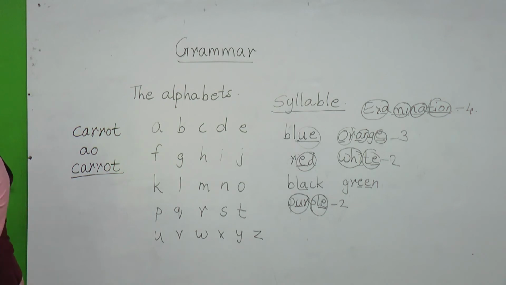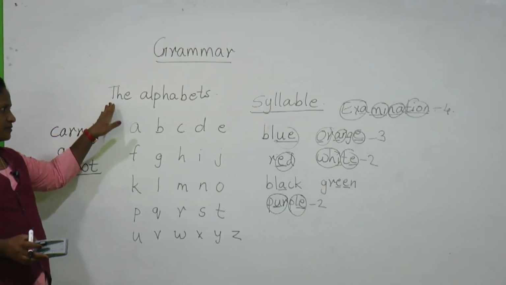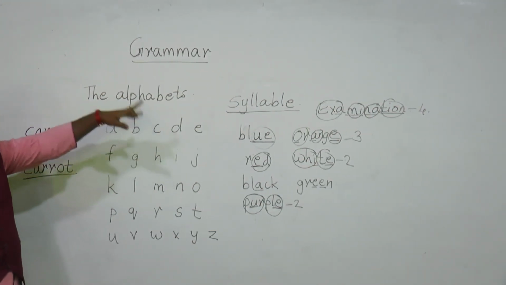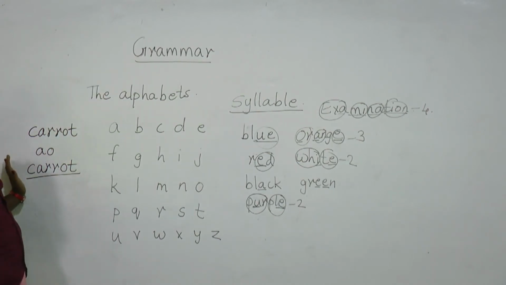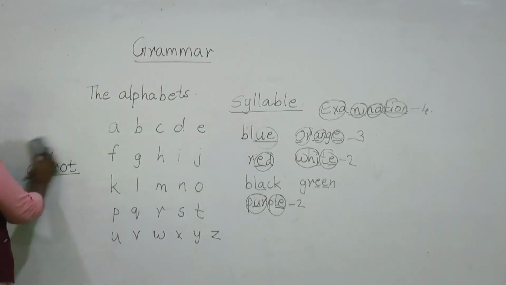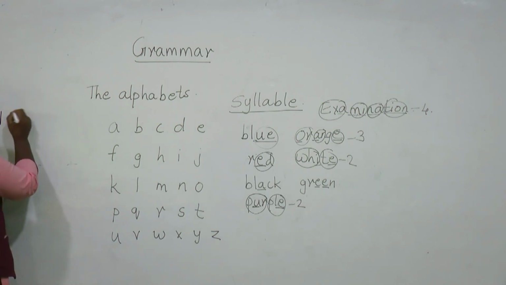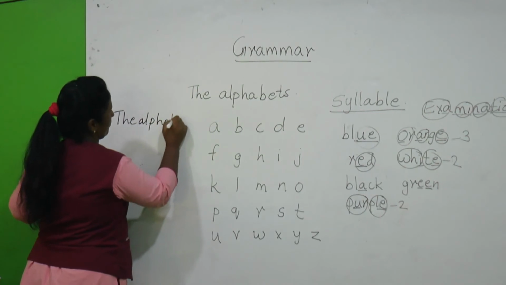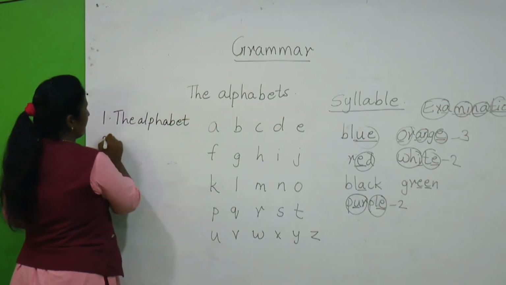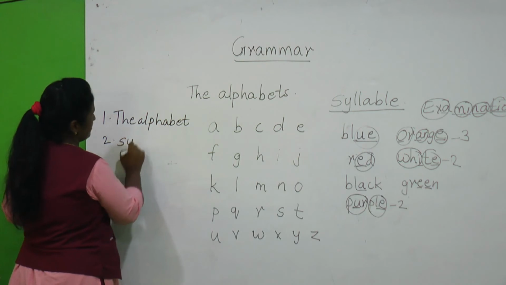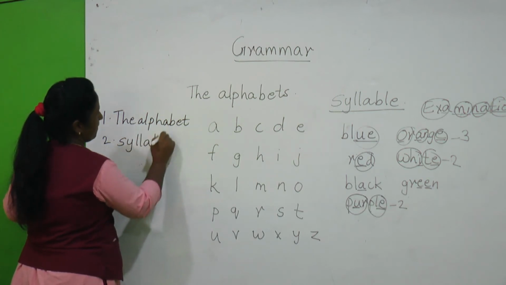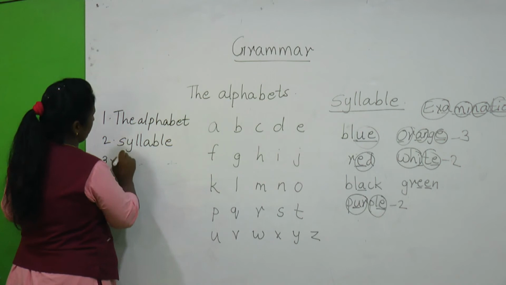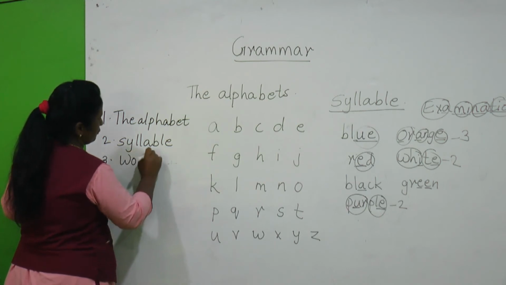Now if you turn to the next part, phrases. First we have completed the alphabets, second we have completed syllables, and third we have seen what is a word, or words we can say.